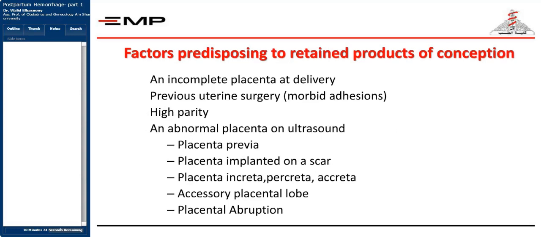If you have an incomplete placental delivery, if you pull on the placenta and the placenta tears with you and a part is delivered and a part is remaining inside, and you improperly diagnose the condition. If there is previous uterine surgery with morbid adherence of the placenta on the site of the scar, this may also cause retained products of conception. If there is high parity, if there is an abnormal placenta on the ultrasound, for example, placenta previa, placenta accreta, accessory placental lobe, or there is placental abruption, this may lead to retained products of conception.